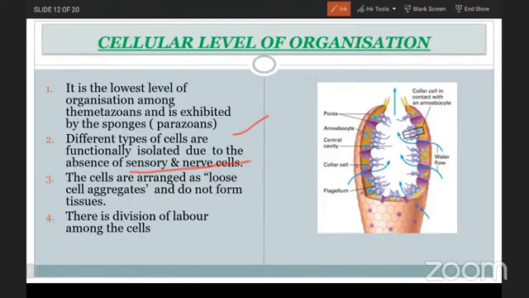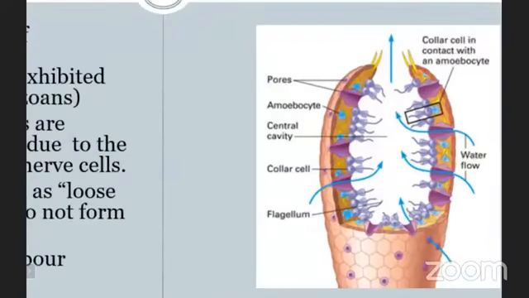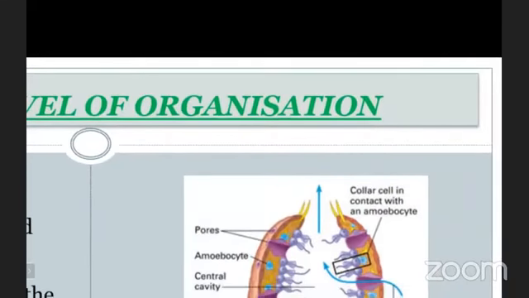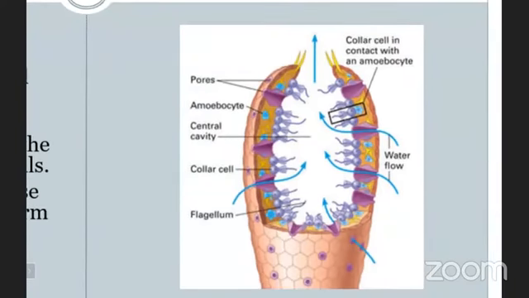There is a division of labor among the cells. In higher metazoans, there is division of labor among the tissues. But in the parazoans, division of labor among the cells means the different types of cells have different functions allotted to them. Here you are able to see the amoebocytes and collar cells and how the water is entering. So different types of cells are arranged in a loose manner without coordination of sensory and nerve cells, and there is no chance of formation of tissue. So this is the special feature of the parazoans.